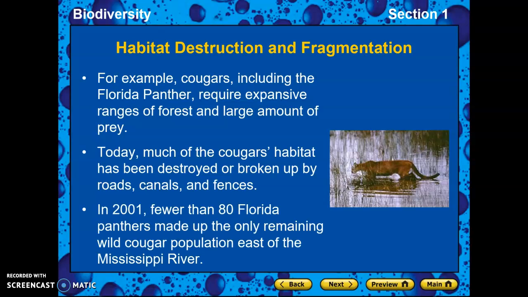A lot of the Florida panthers, one of the biggest things that's taking them out is cars, because they're trying to move through highways and they're being hit by cars because a lot of their habitat was destroyed. In 2001, there were fewer than 80 Florida panthers left. And so they have attempted to rebuild that population.